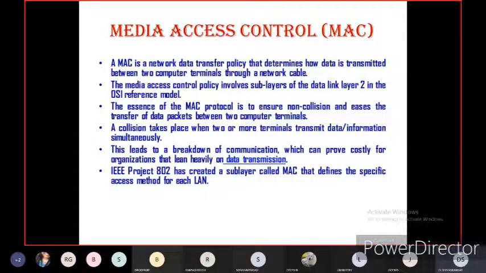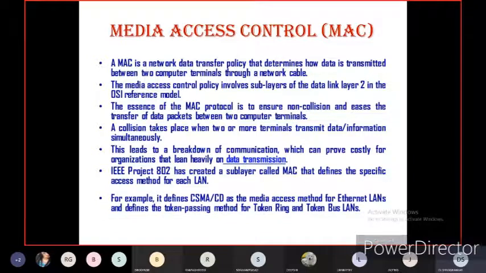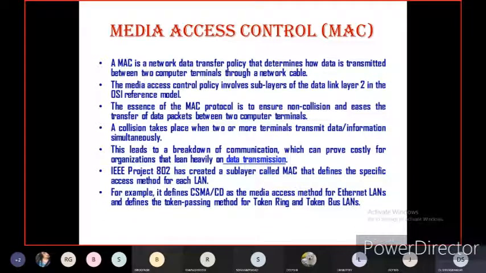So IEEE 802 has created a sublayer called MAC that defines the specific access method, that is, as I told you, token or bus data transmission in a local area network, which is specifically defined by the MAC control protocol. For example, it defines carrier sense multiple access with collision detection, CSMA/CD, as the media access method for Ethernet local area networks, and defines the token passing method for token ring and token bus local area networks, which is media access control.